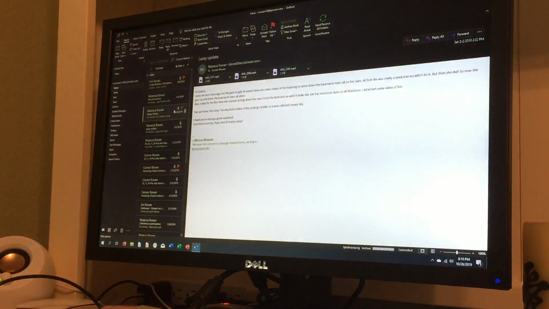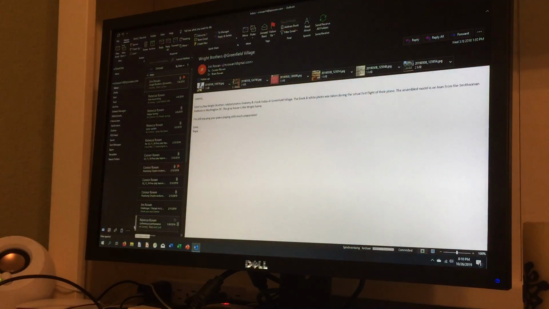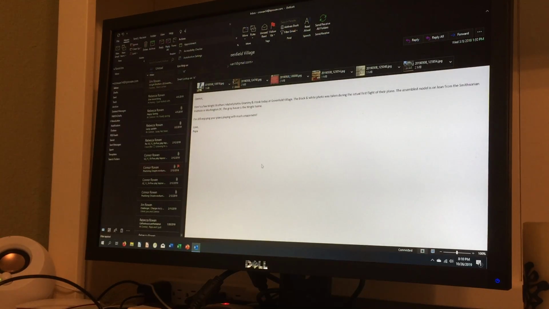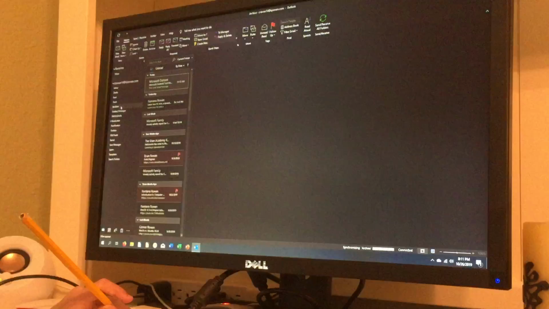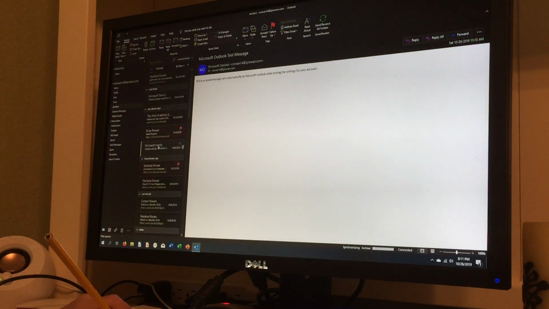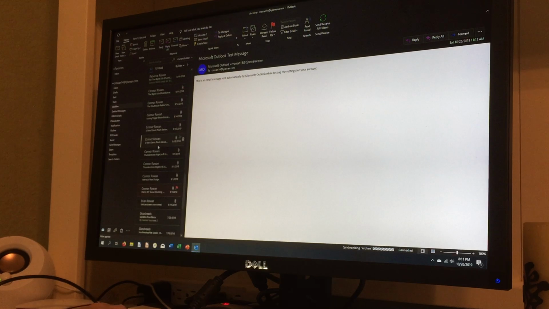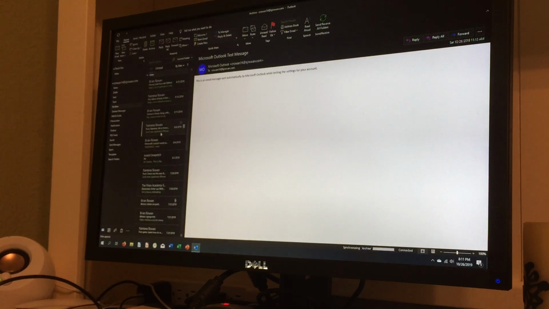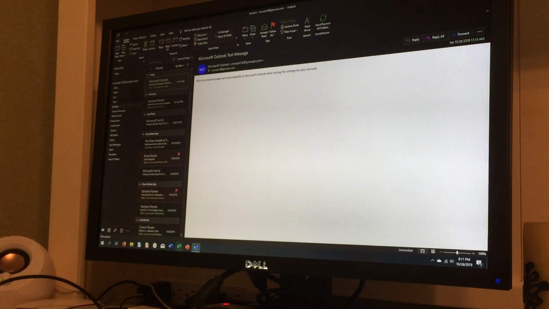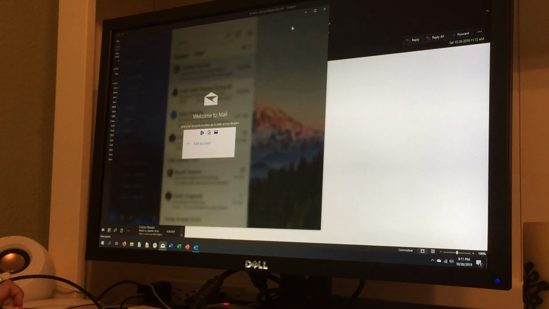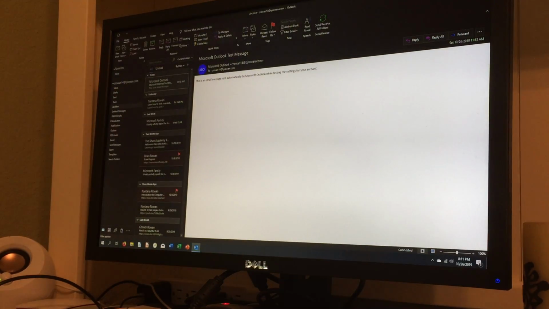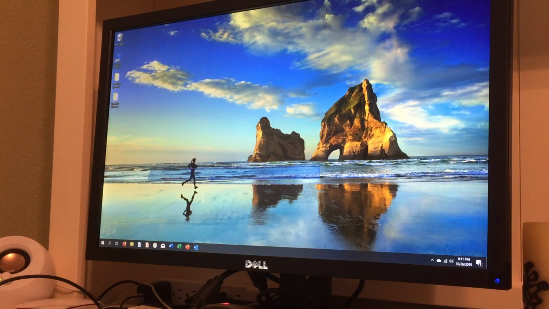So if you don't know how to archive a thing, well, the archive button is right there, so you should know how to archive a folder. But if you don't, you could just type in archive and it'll archive the latest thing. So you could bring stuff back if you want. But I think that's all for Outlook too. Outlook isn't too crazy, but here's the Mail app, and the Mail app is similar to Outlook. I haven't set it up yet, but it's very similar to Outlook, although it's the cut down version of Outlook.